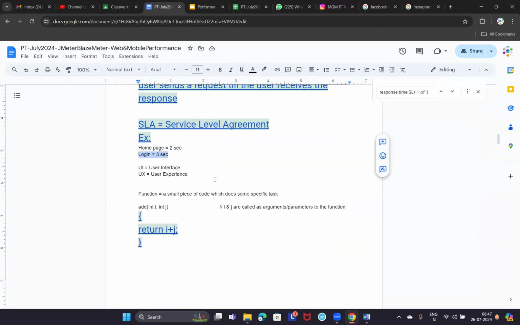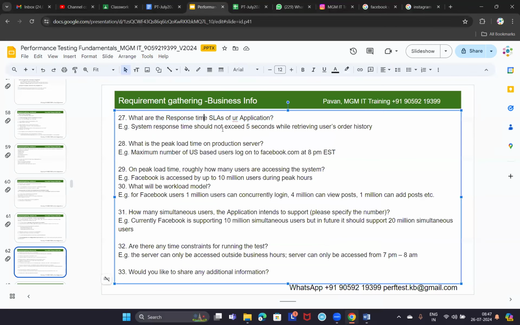Now we are asking the client, what are the response time SLAs? Important question, guys. Let me highlight this. What are the response time SLAs of the application? One of the important business requirements. And next one is, what is the peak load time on the production server? Means at what time there will be peak load, and what is the maximum user load at that time?